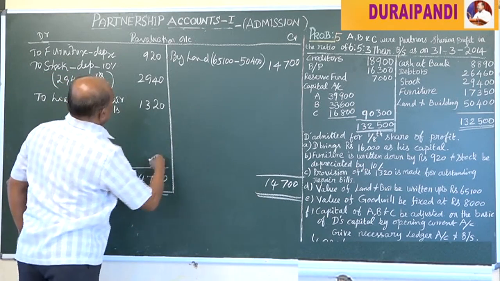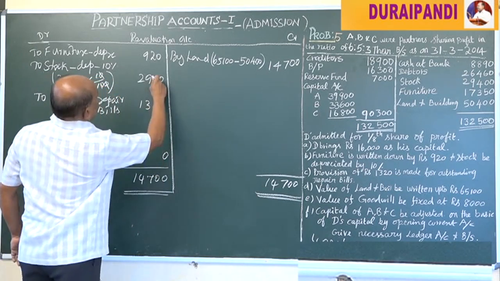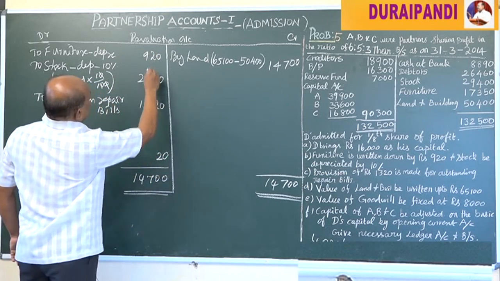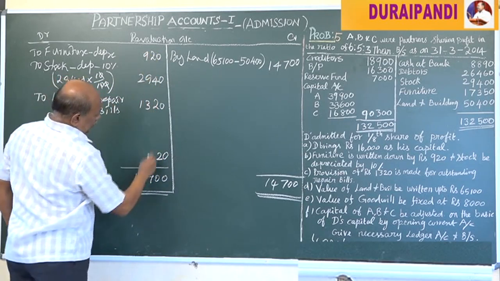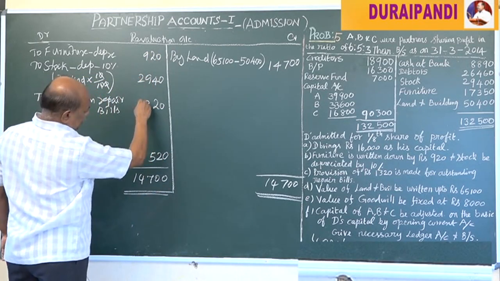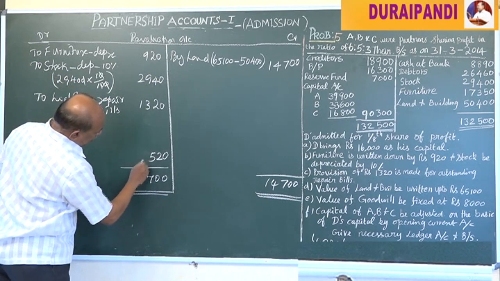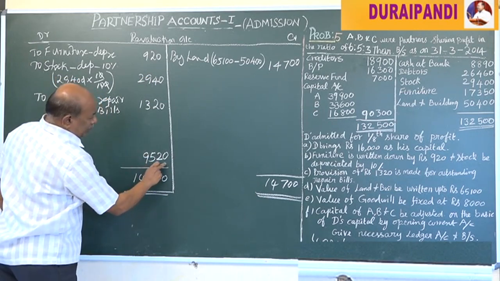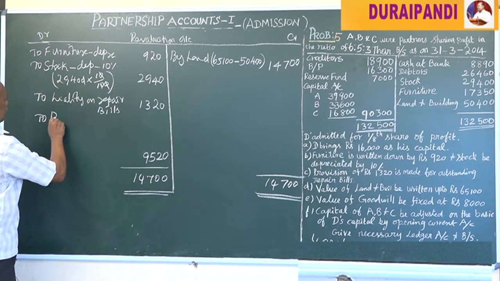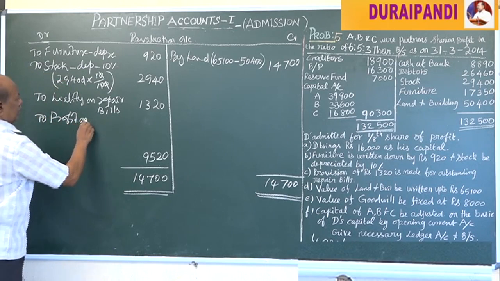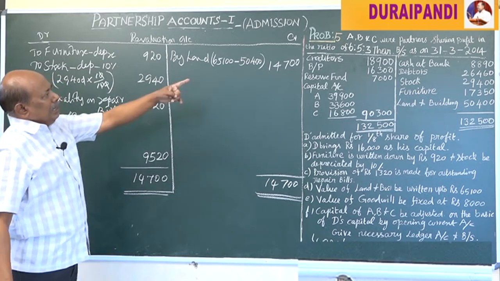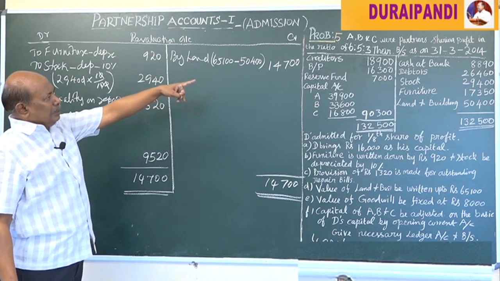The balance is 9,520, it is the profit on revaluation. The profit on revaluation account is shared by A, B and C in their respective ratio.